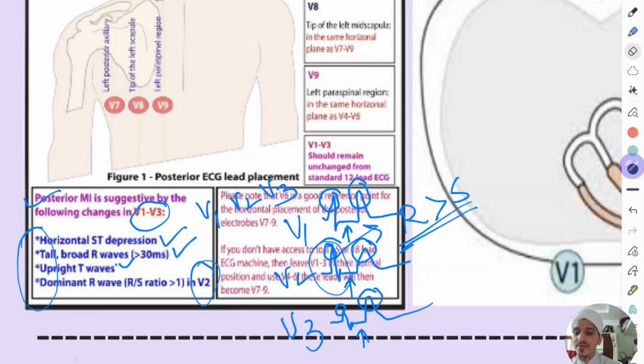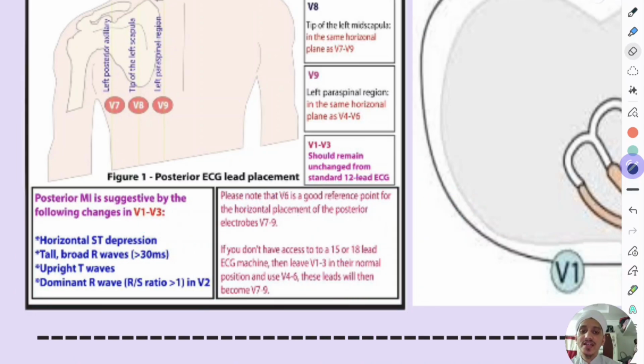To confirm, there are two methods. In V1 and V2 you are having ST depression, so you just turn the ECG strip upside down, and then you will see this as an elevation. This is one method. The other method is you place V7, V8 and V9 leads. V7 should be placed at the left posterior axillary line, V8 at the tip of the left scapula, and V9 at the left paraspinal region as shown here.